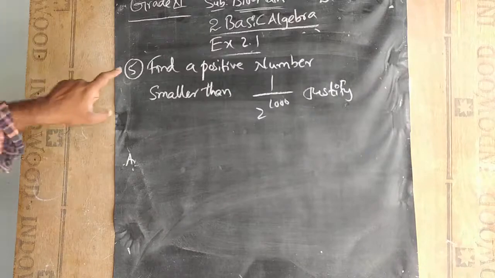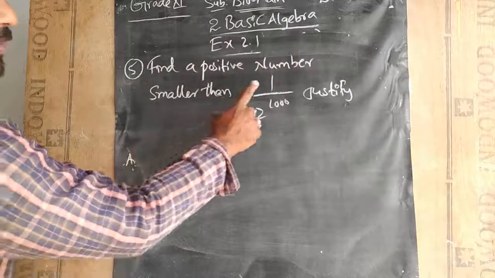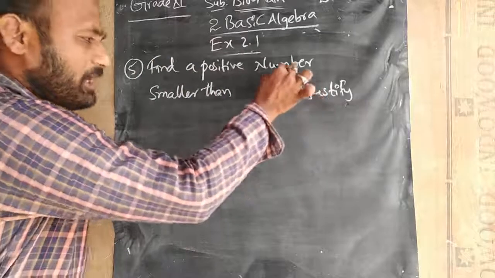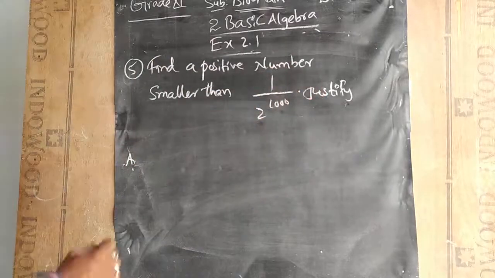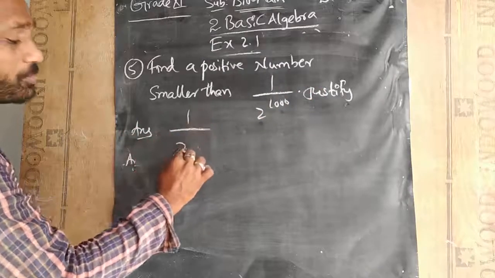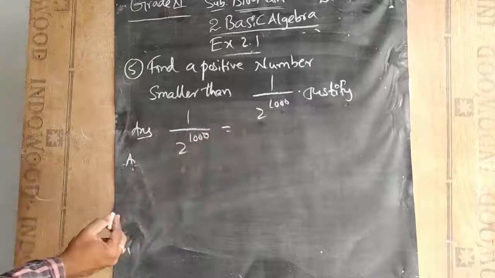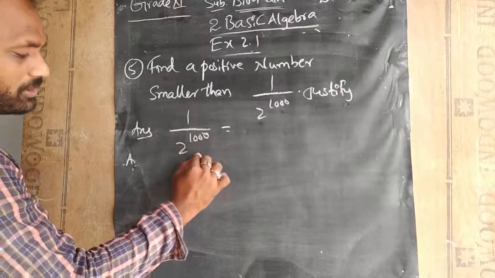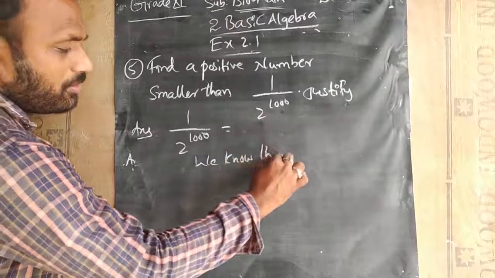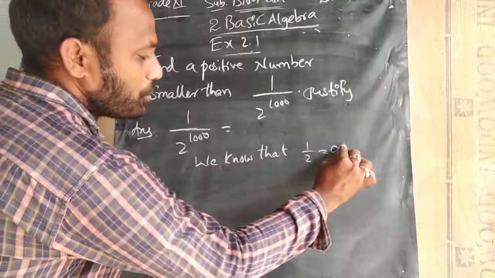See this fifth question, students, in the same exercise. Find a positive number smaller than 1 by 2 power 1000, justify. It means we need to find out the value of 1 by 2 power 1000. So first, we know the 1 by 2 value. What is the 1 by 2 value? 0.5.